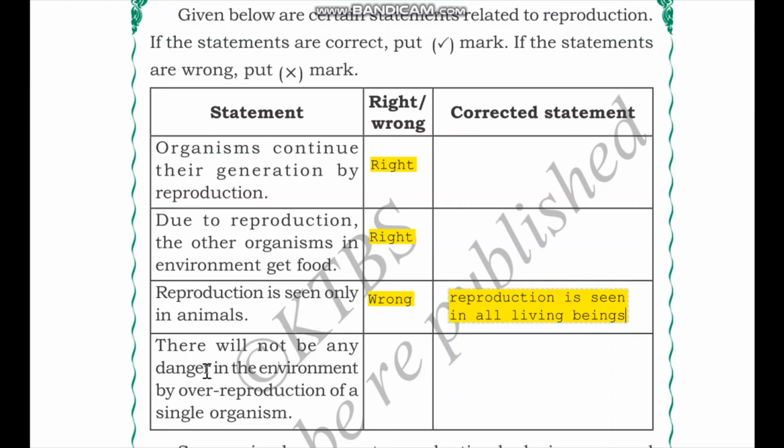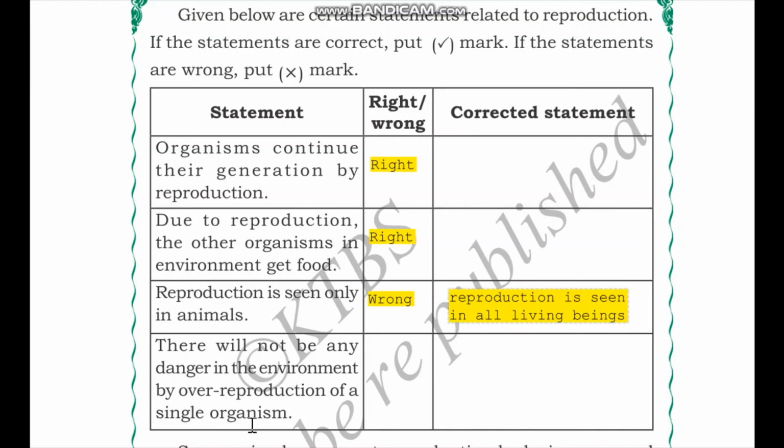There will not be any danger in the environment by over-reproduction of a single organism. If a single species of organism over-reproduces, it leads to a sudden increase in the population of that organism. Do you think there will be any danger to the environment? To think about this, let us take mosquitoes for our example.